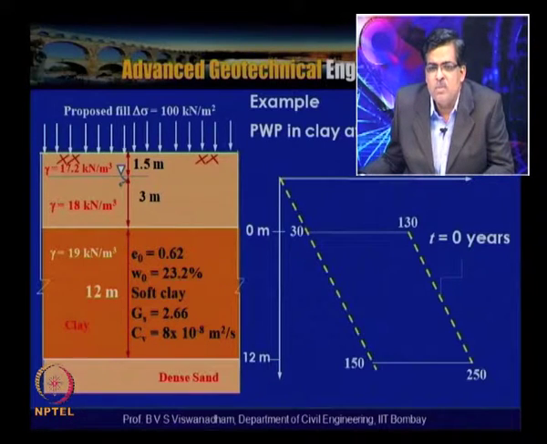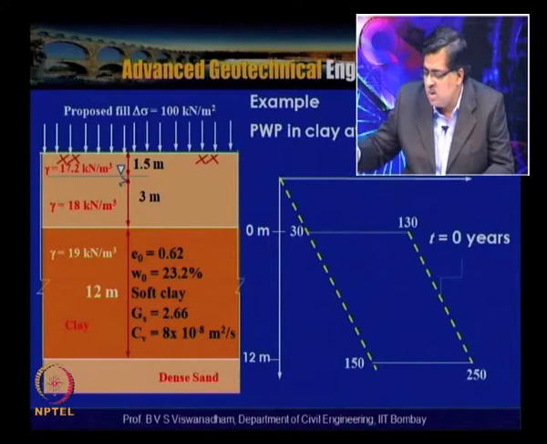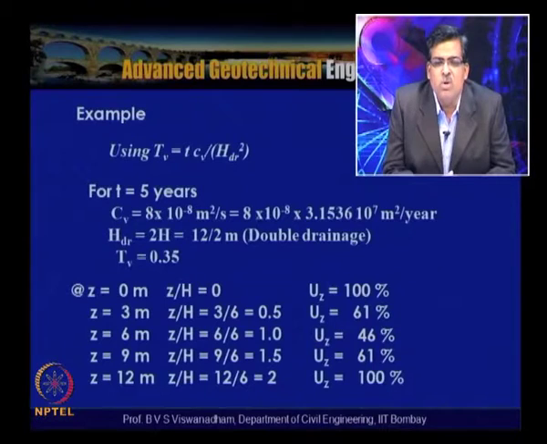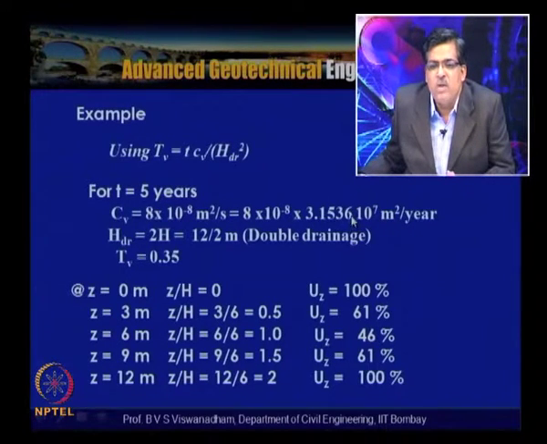So now consider this particular portion only. This will be the final isochrone, and this will be the first isochrone. The final isochrone can happen once there is 100% consolidation, which is not possible. Now using Tv is equal to Cv t by HDR square, for t equal to 5 years, we can write Cv in terms of meter square per year when you convert. So this is 3.1536 into 10 to the power of 7 meter square per year, and HDR is equal to 2H by 2, that is 12 by 2, that is double drainage, and Tv can be obtained as 0.35.